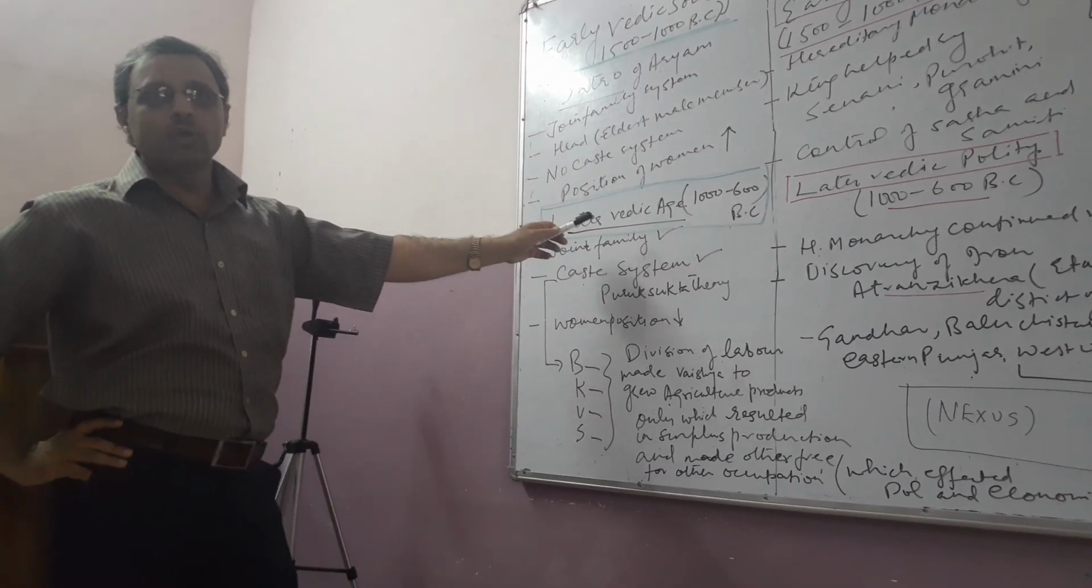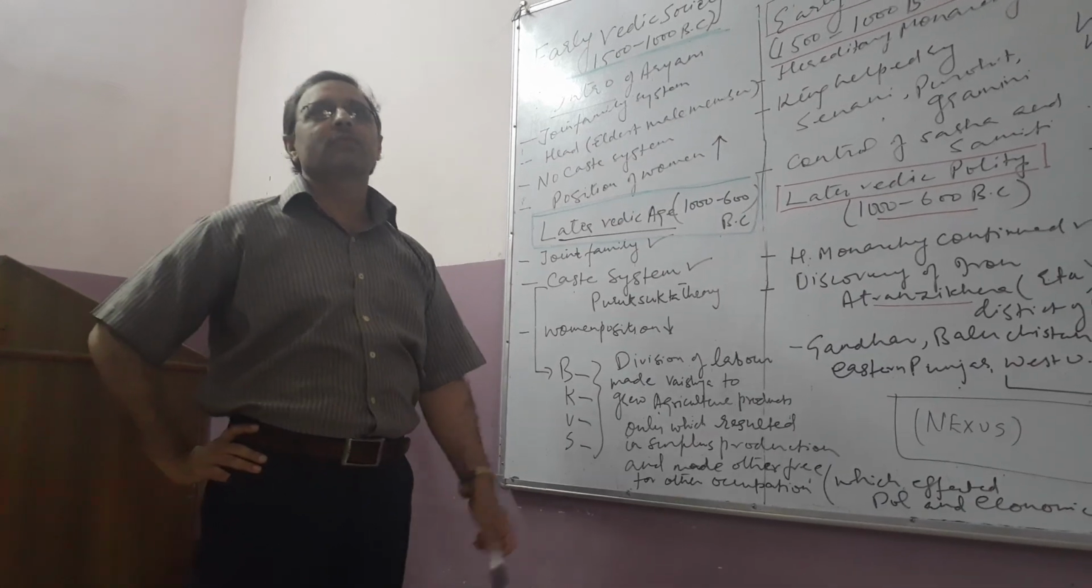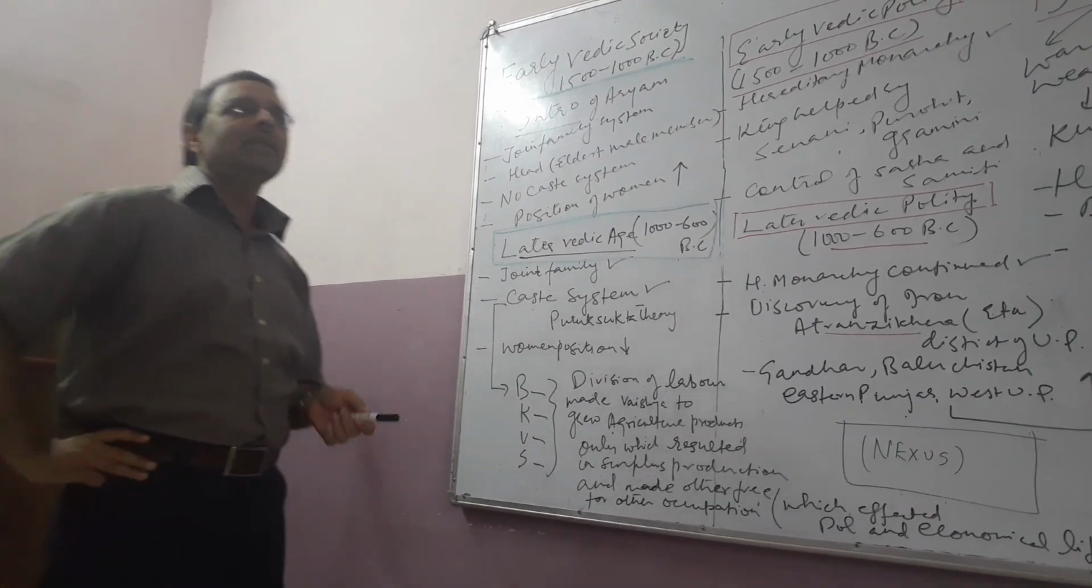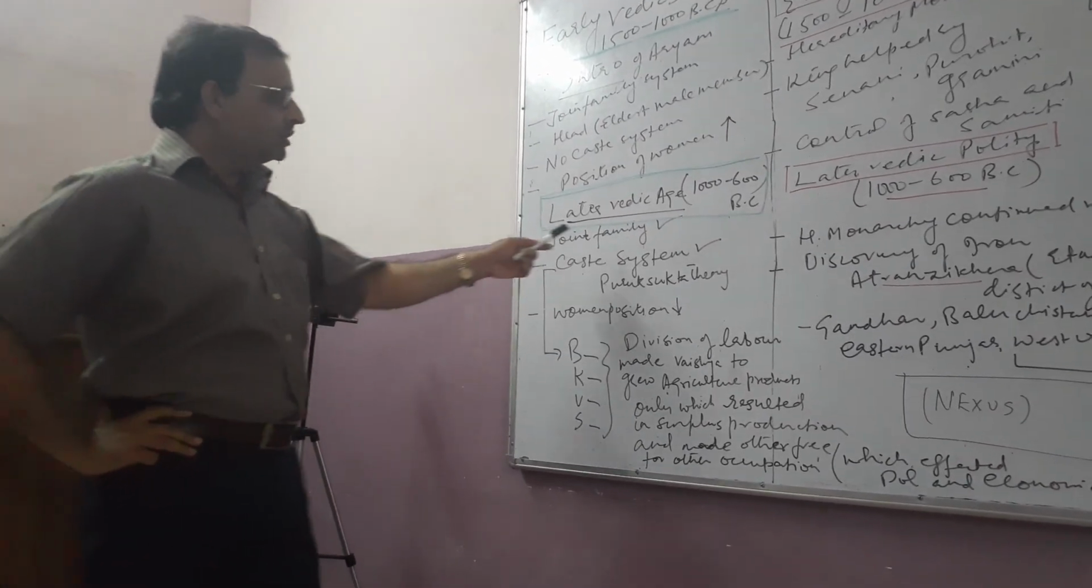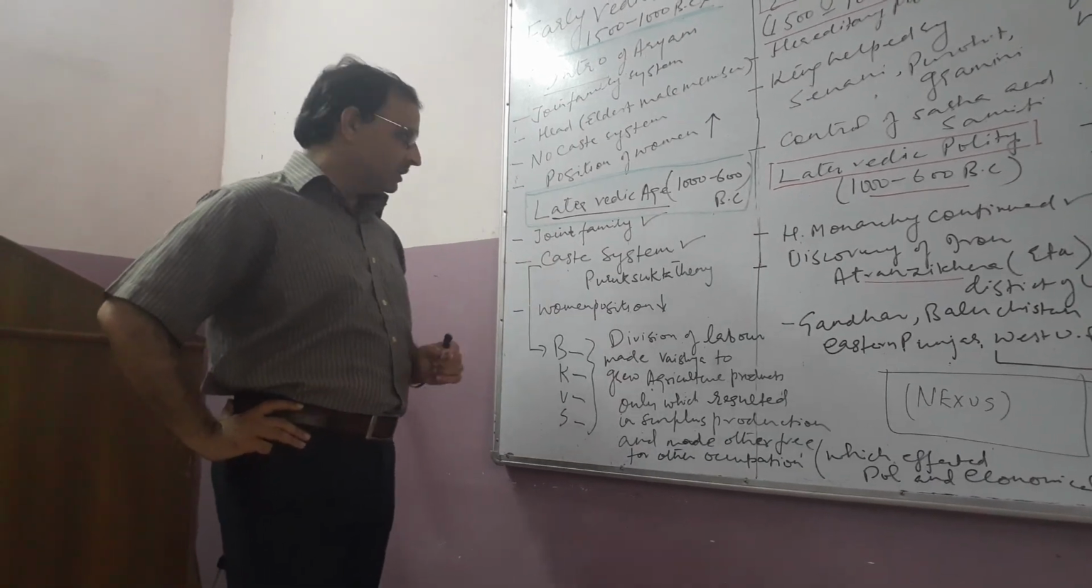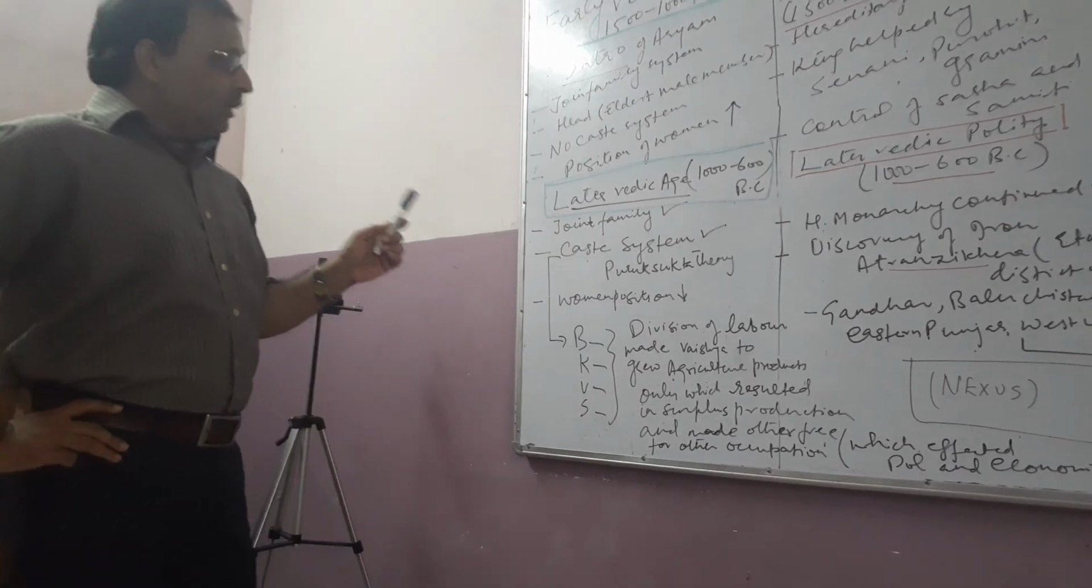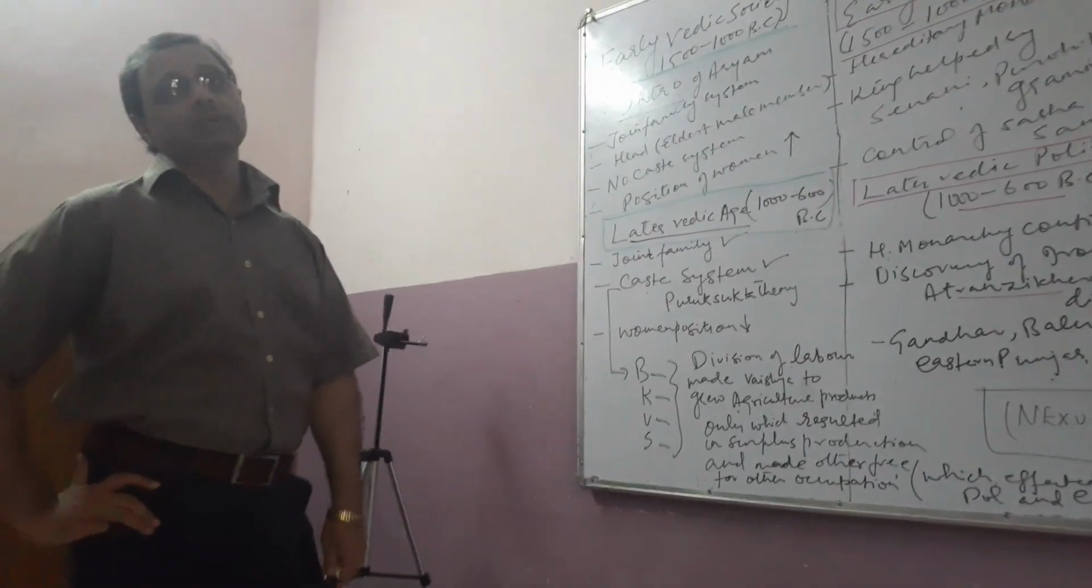Position of women was very much good, and there was no caste system. Then what happened in the later Vedic age? In the later Vedic age, joint family system continued as it was in the early Vedic age. But in the new system, the caste system emerged.